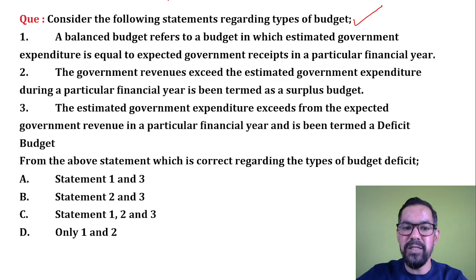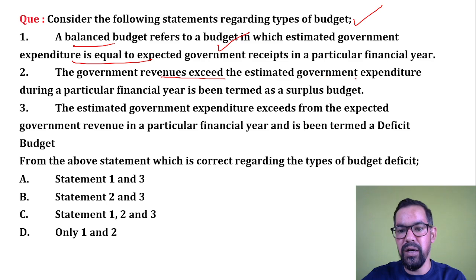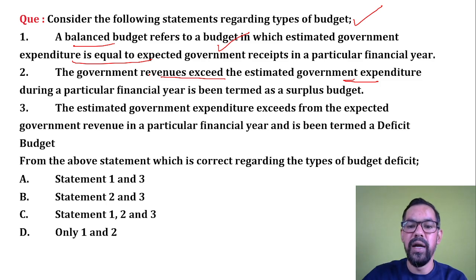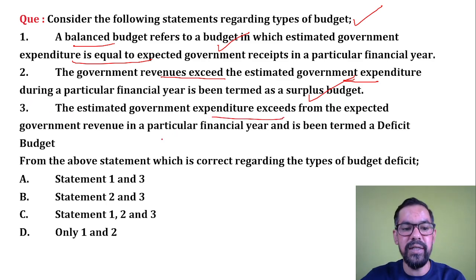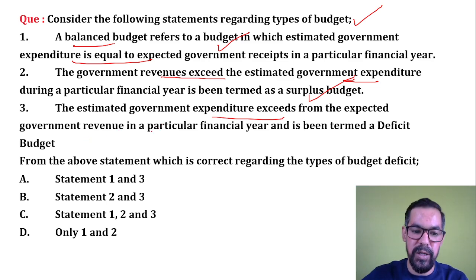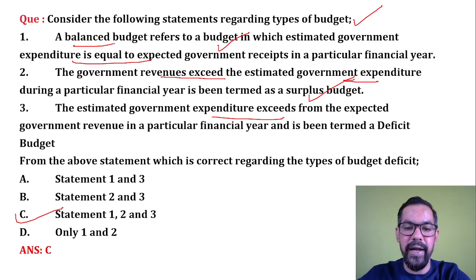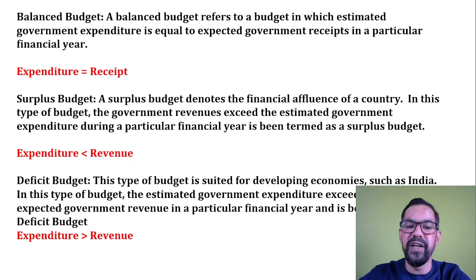A balanced budget is about balance, so income and expenditure are equal, so this is the correct statement. Second one is when revenue exceeds government expenditure, when your revenue is higher than your expenditure, that is called the surplus budget, again correct. And deficit is when expenditure exceeds revenue, and revenue is lesser than that, which is generally known as a deficit budget. So statements 1, 2 and 3 are all correct regarding the different types of budget.